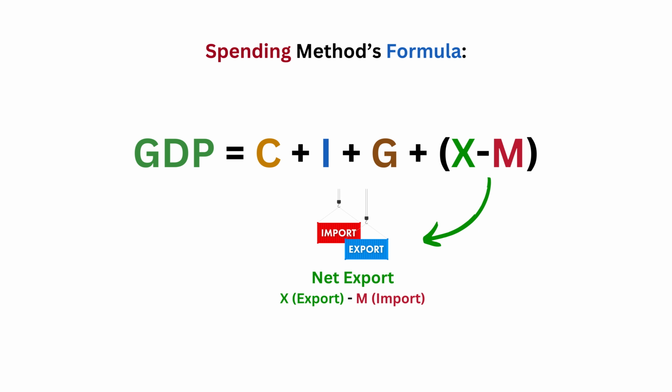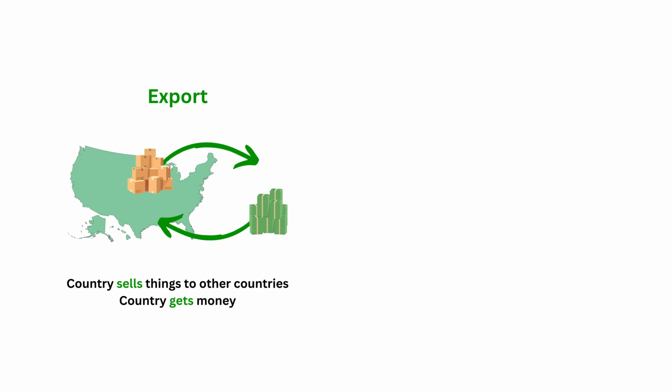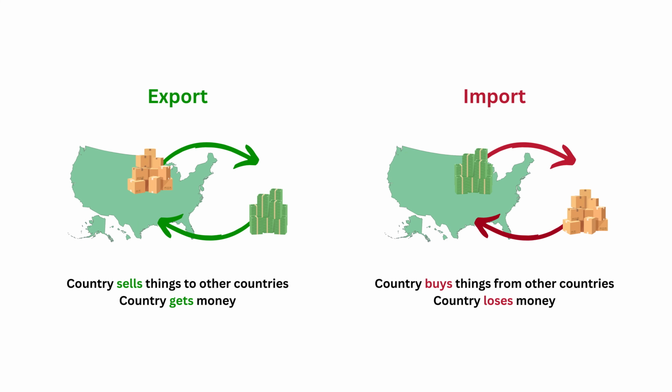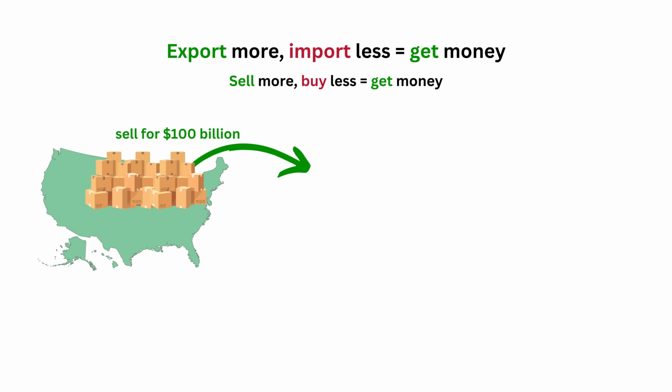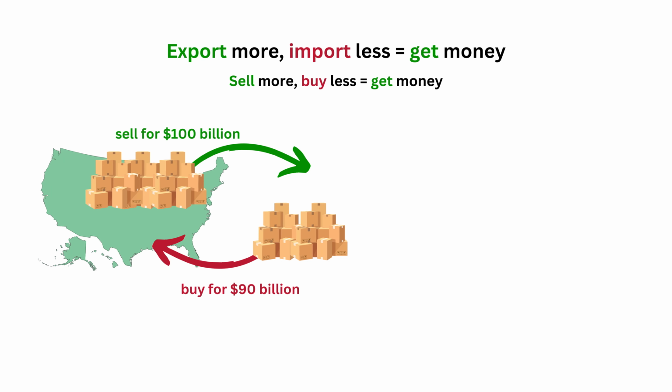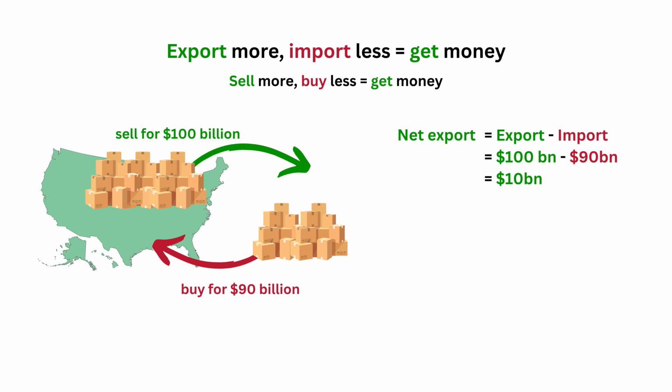And the last is net export. So exports are when a country sells products to other countries, while imports are when a country buys products from others. The logic is simple. Countries aim to sell more or export than they buy or import to make money. So net export is calculated as exports minus imports. If a country exports more than it imports, it makes more money, which is included in GDP.